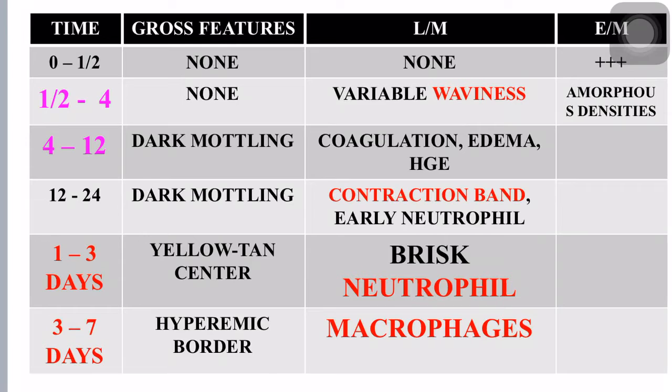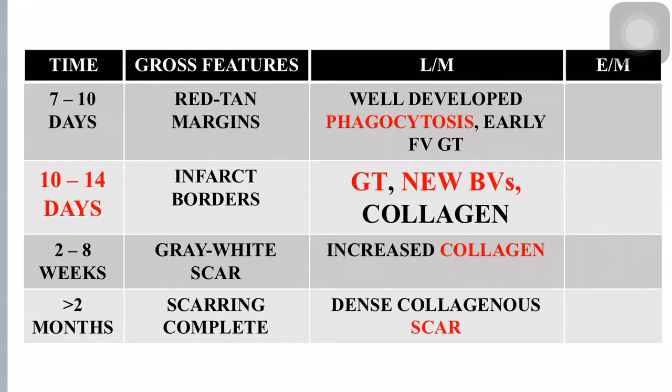whereas at 3 to 7 days a hyperemic border will be seen in gross pathology, and in light microscopy you will see macrophage infiltration. And at 7 to 10 days a red tan margin will be seen, and light microscopy will show you well developed phagocytosis and early fibrovascular granulation tissue formation, whereas at 10 to 14 days there will be infarct borders in gross pathology,